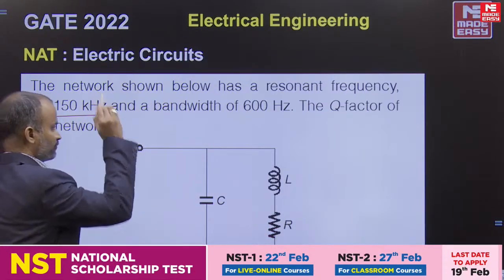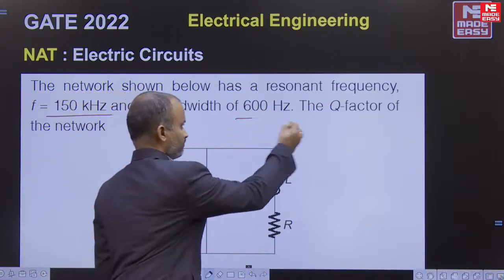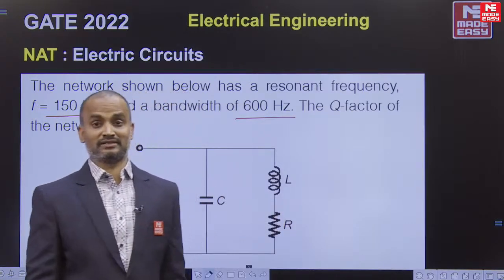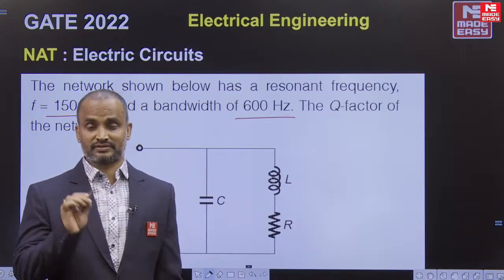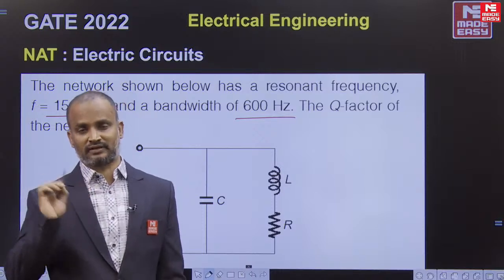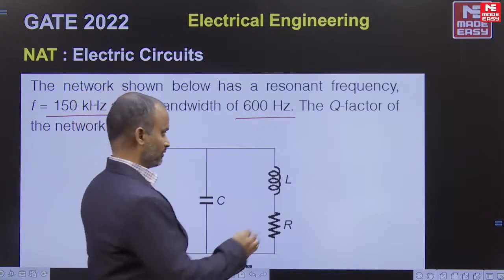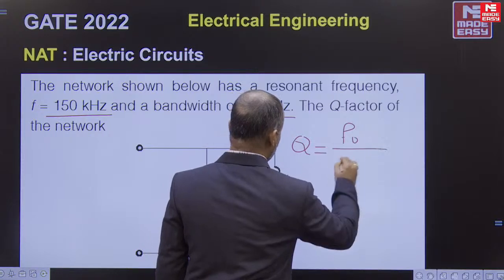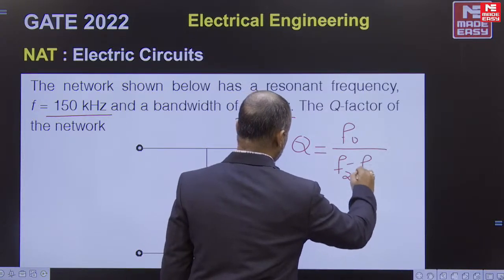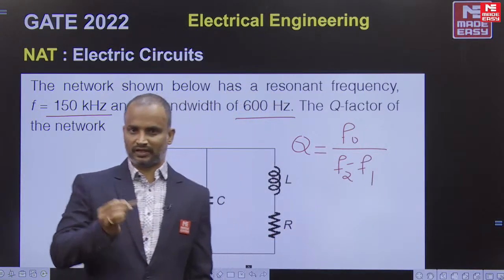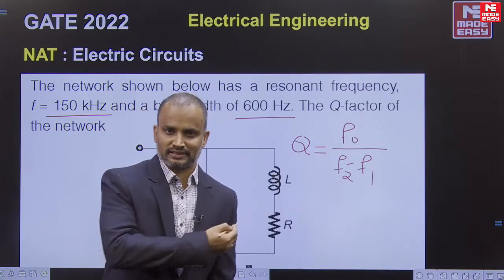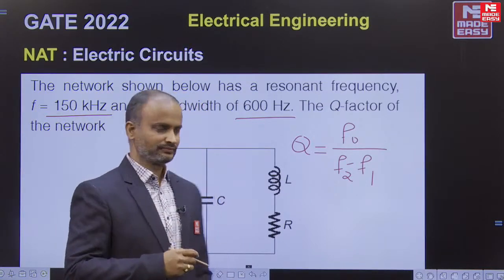Now in this example, the resonant frequency is given, and the bandwidth is given. If you know the formula for the relation between the resonant frequency, bandwidth and quality factor, you can directly conclude the answer. The relation is quality factor is equal to resonant frequency by bandwidth. I hope you might have seen those GTQ questions. The same question has been discussed.